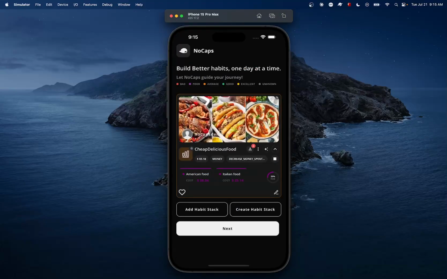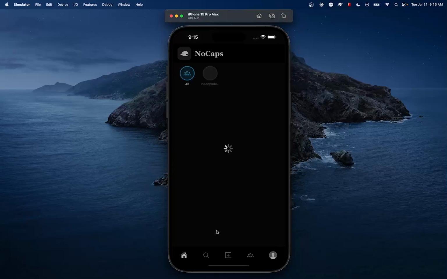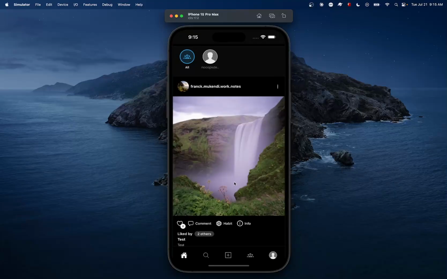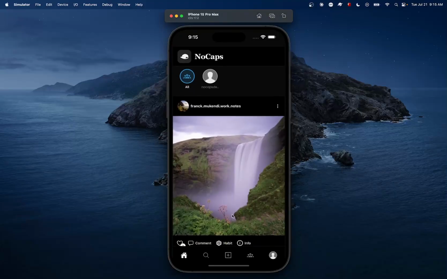All right. Now the next item that is quite important is the social media part. So when you click next, you have what is called a social media page here.